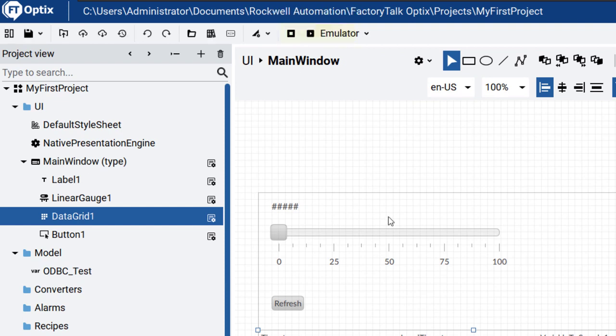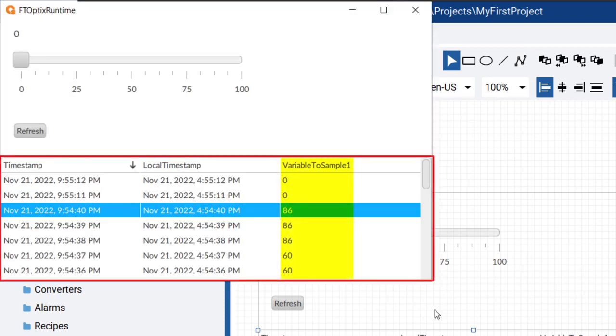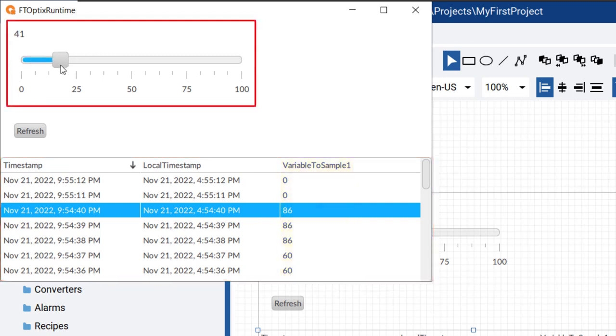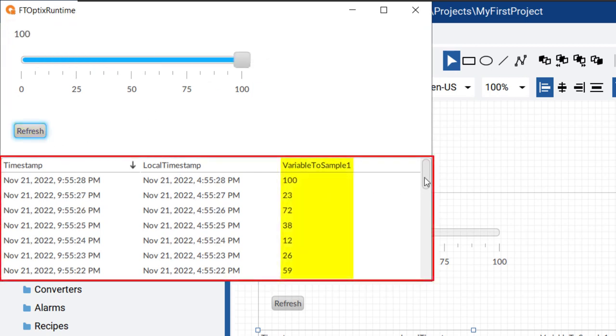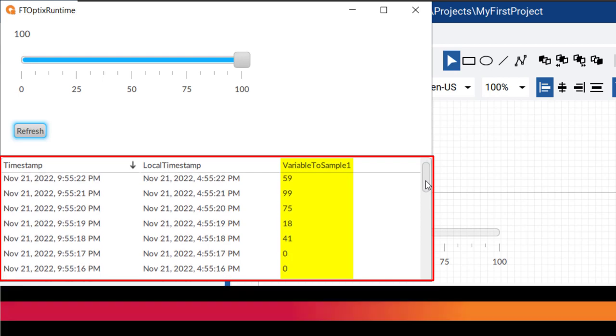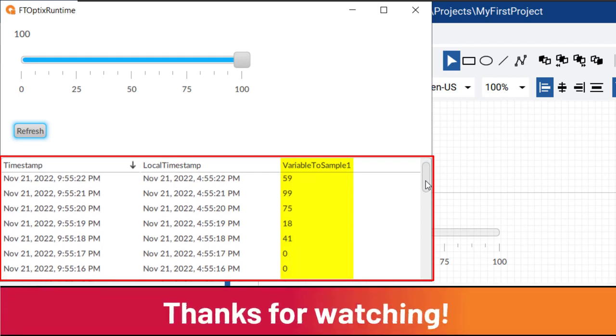Now again run the emulator and you can see the old values. Generate some new values. Then click on the refresh button to see the values change in the data grid. Thanks for watching.